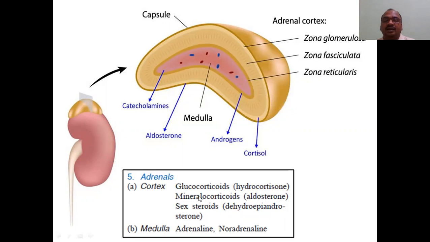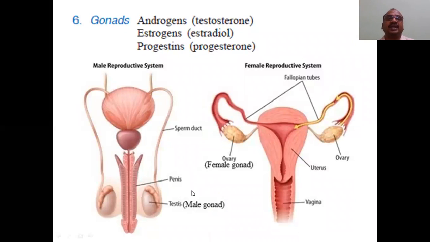And because the name itself indicates hydrocarbons, like that you can remember, hydrocarbons, HC. Sex steroids. Adrenaline, noradrenaline present in the medulla. And gonads. Androgens, this is the male reproductive system. These are called the male gonads.